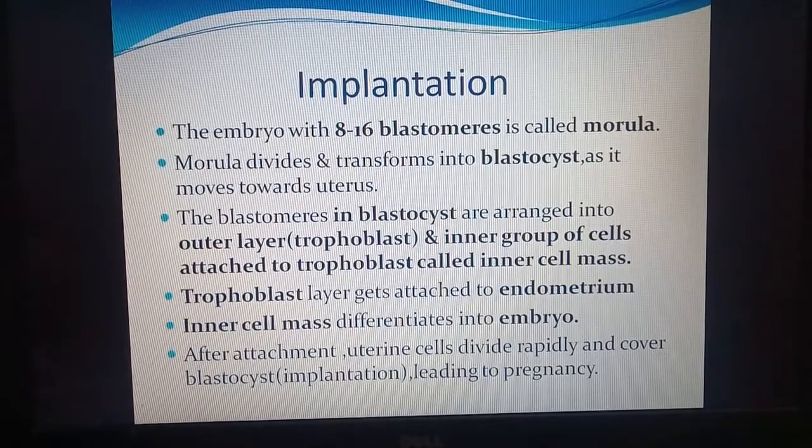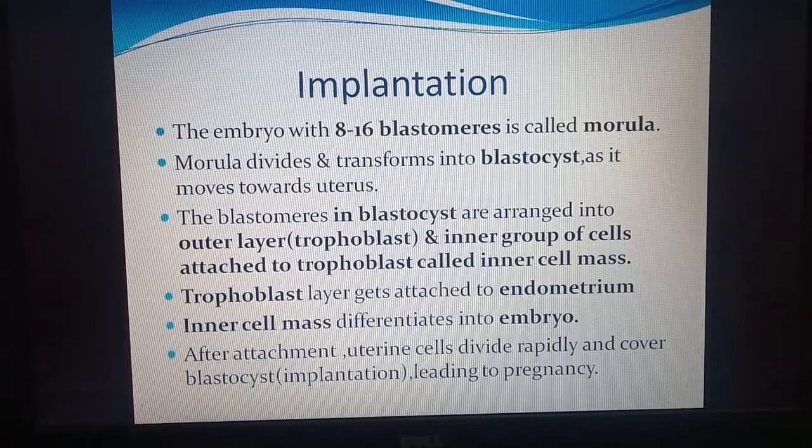The outer layer is called the trophoblast, and the inner group of cells is called the inner cell mass. The trophoblast, or the outer layer, will form the layer which is attached to the endometrium of the uterus. So it will help in implantation, while the inner cell mass will differentiate into the embryo. After attachment, the cells of the uterus wall divide rapidly and cover the blastocyst which was attached. This is called implantation, and it leads to the stage called pregnancy. So from here pregnancy starts.